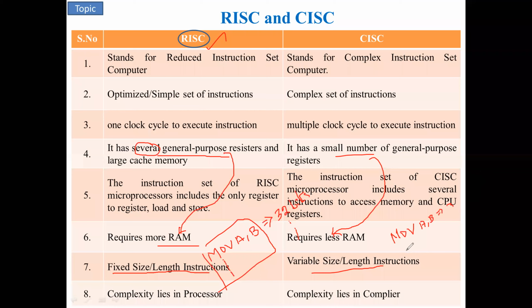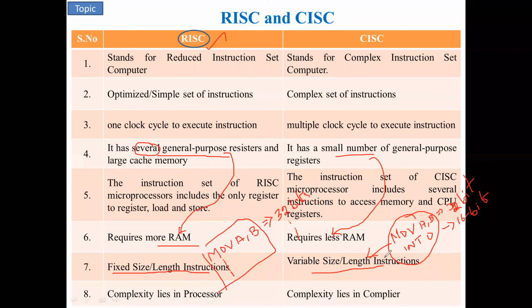Like that, we have, for example, another instruction, INT 0, interrupt 0. This may have, for example, 8 bits or 16 bits. I'll say 16 bits. The length of each instruction is different. That's why we say it is a variable length instruction set, supported by the CISC type of architecture.